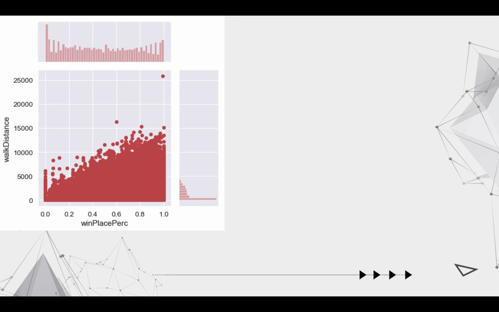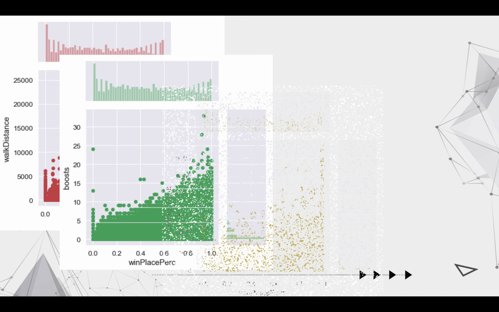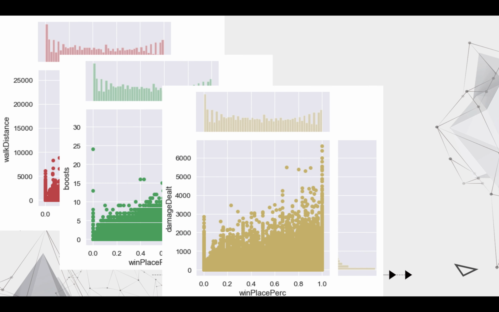This graph shows the relation between walk distance and win place percentage. Higher walk distance always leads to a higher win place percentage. This graph shows the relation between boosts and the win place percentage. Higher boosts always leads to a higher win place percentage. Similarly, this graph shows the relation between damage dealt and win place percentage. Higher damage dealt always leads to a higher win place percentage.